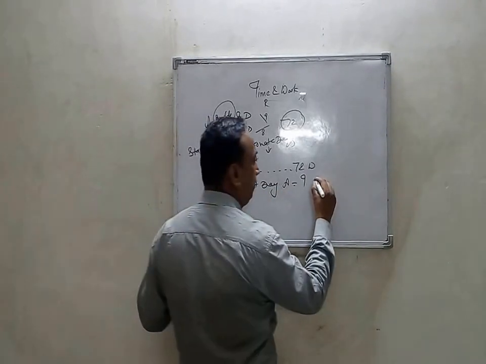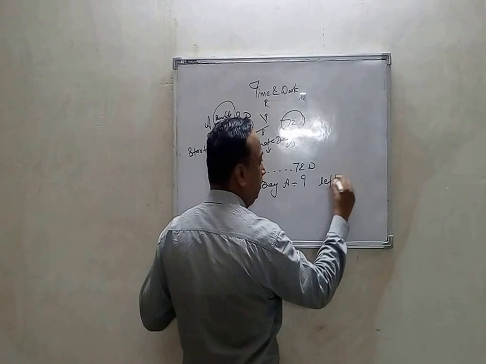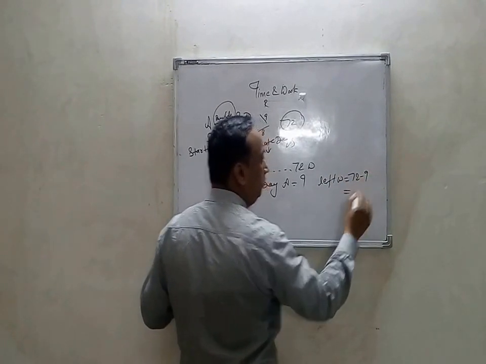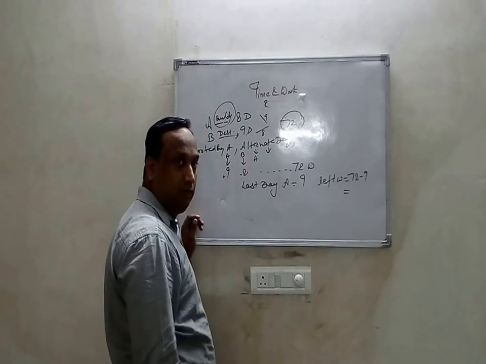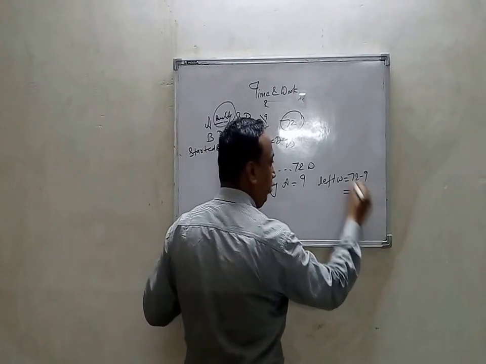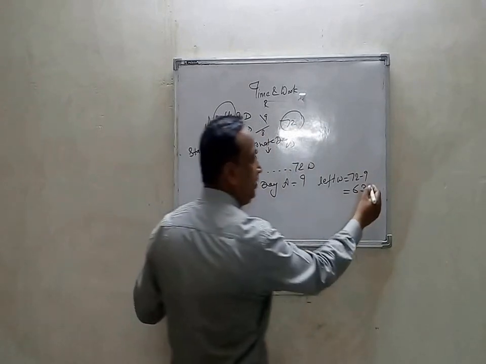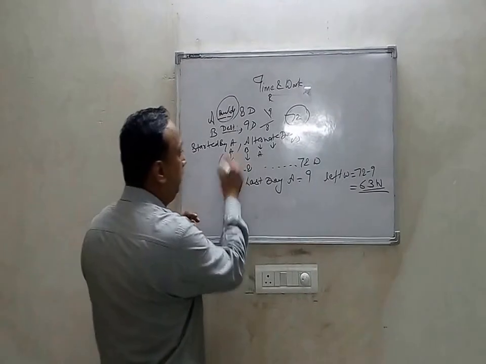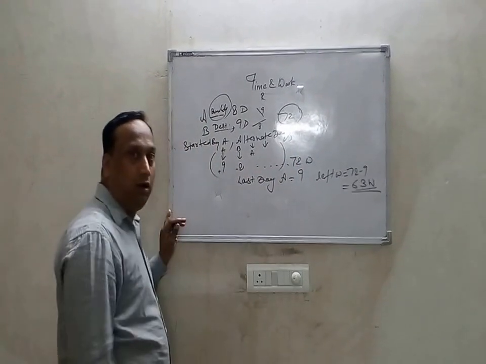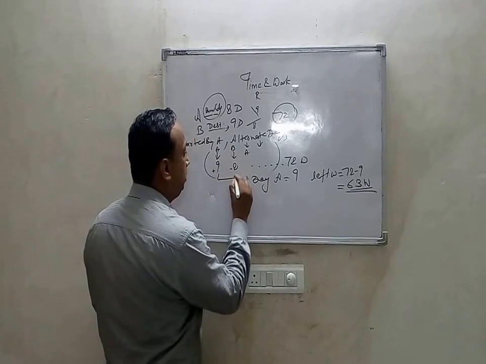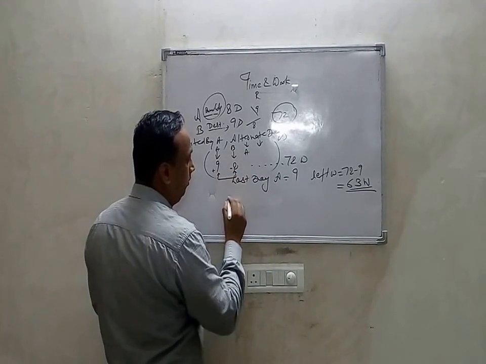So what about the remaining work? The left work will be 72 minus 9, that is 63. Now 63 work is left, and that will be done in an alternate manner.